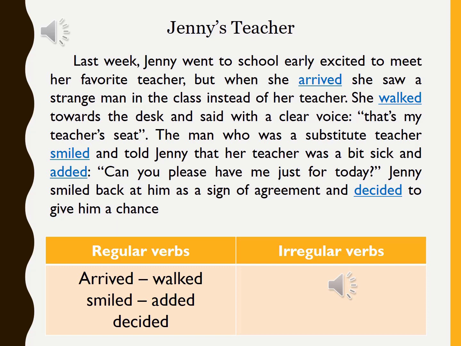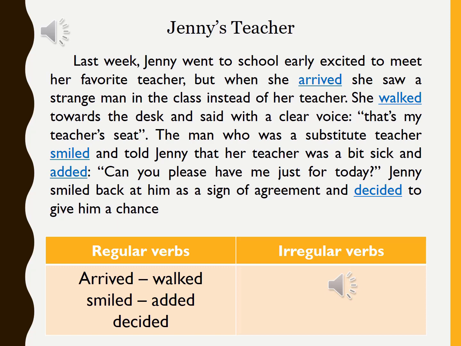Now, at the chart below the text, we have 5 verbs taken from the text. And they are all in the simple past. Can you guess how they are similar? Yes, very good. They all end with ed. The verb in the present, for example, is arrive. But here we have arrived.